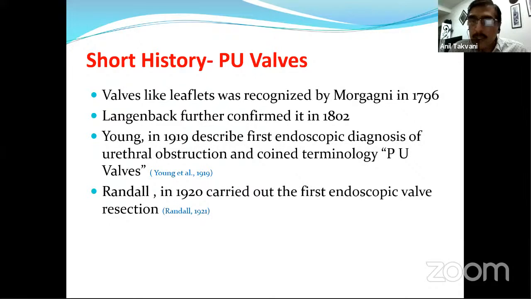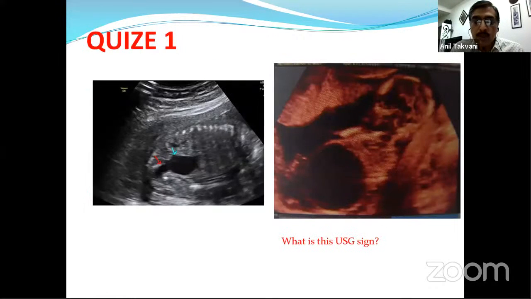And Rendell in 1920 carried out the first endoscopic valve resection. More or less there are a little bit of sophistications because of miniaturization of instruments and gadgets, but most of the things we still follow are Young's and Rendell's contributions from the subsequent years.